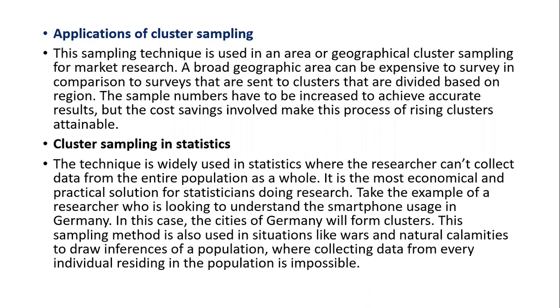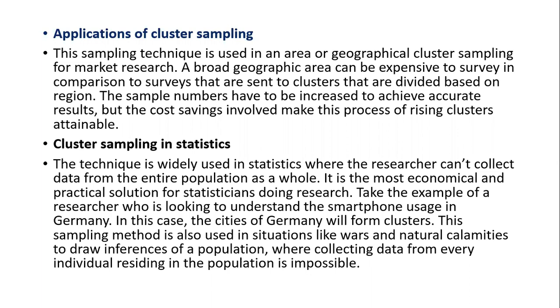All the types depend on how you are going to do sampling. That is in your hand. What type of sampling in probability, what type of sampling you are choosing, that is all left to the researcher. Take the example of a researcher who is looking to understand smartphone usage in Germany, which we have already seen. He will create clusters in Germany on the basis of cities.